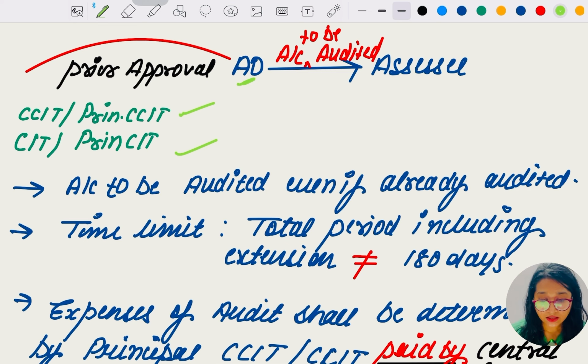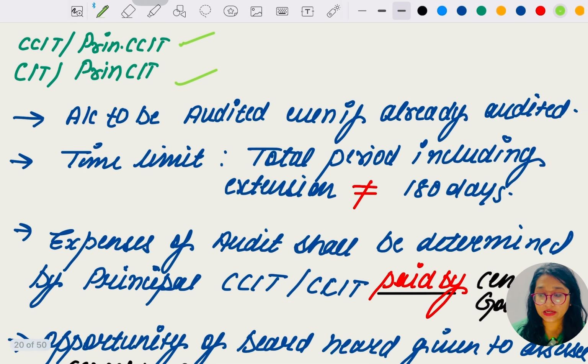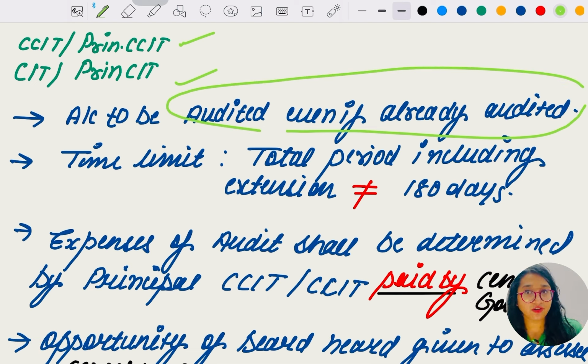And the account is to be audited even if already audited. This was a question I have already asked, whether the account was already audited or not even audited. In both cases, if the assessee gets the notice under this section for the special audit, he has to get his account audited again.